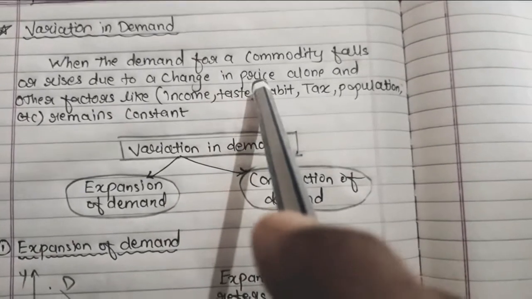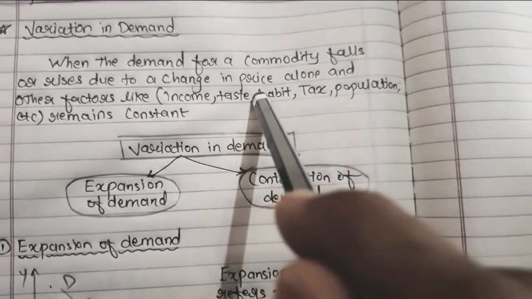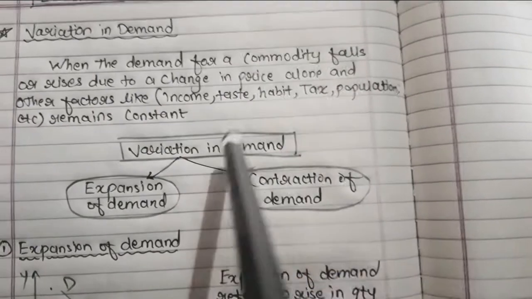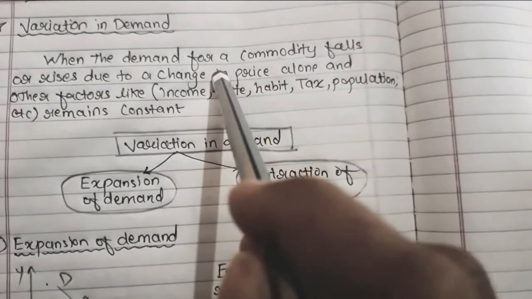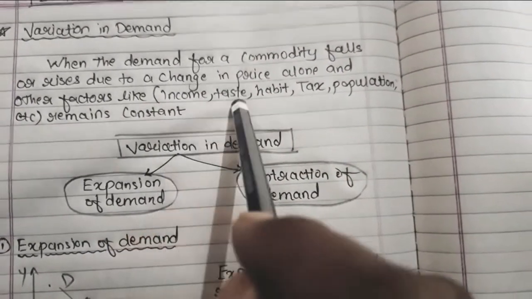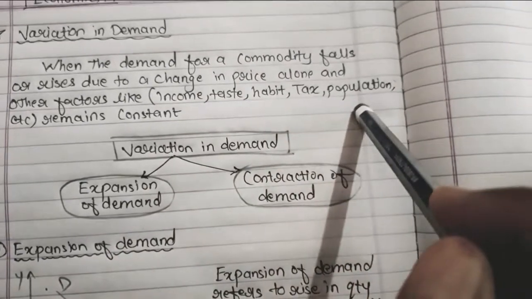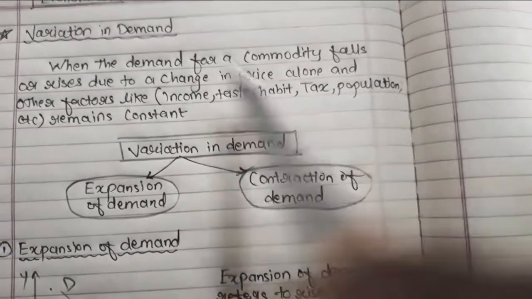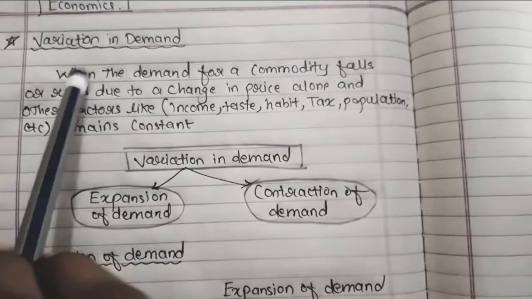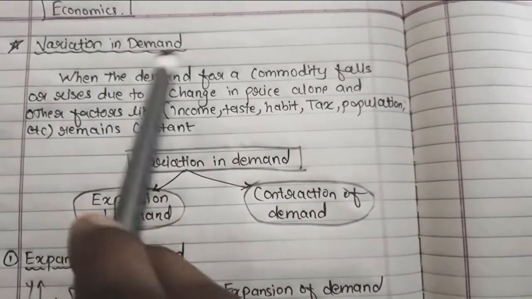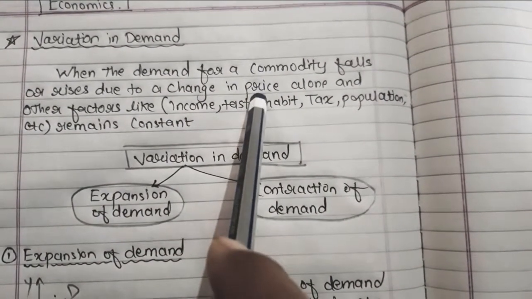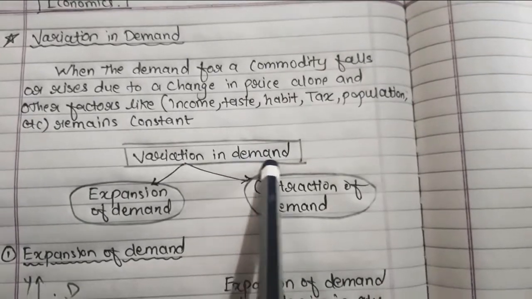So we will only talk about how the demand is changing only due to change in price. The other factors like income, taste, habit, tax, population, government policy, etc. remain constant. So in variation in demand there will be only change in price. Due to change in price, how your demand will react.